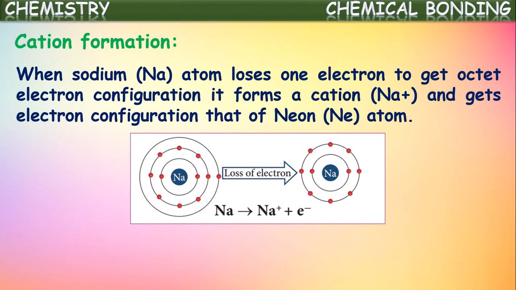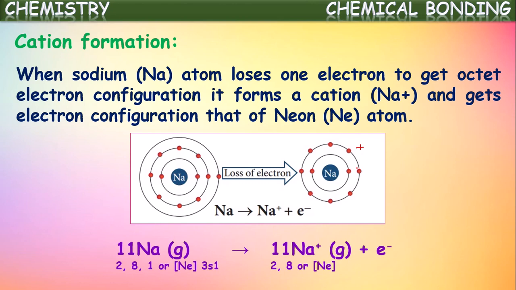See here, this is the way it converts. Sodium initially has 11 electrons, but after the loss of one electron, it has 2,8 configuration. This is the nearest noble gas neon's configuration, so that it becomes stable. Now it is called Na+, sodium ion. This is an equational representation: sodium loses one electron and forms Na+ ion. The configuration is also mentioned. Initially it is 2,8,1, but after loss of one electron, it became 2,8.